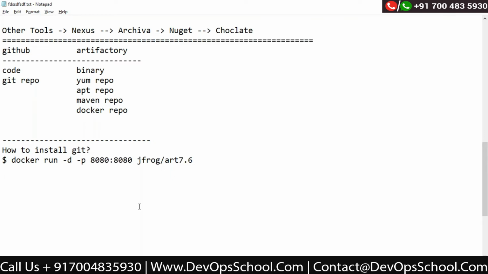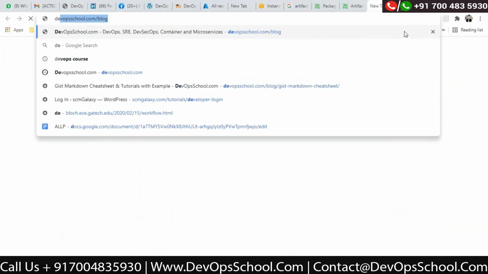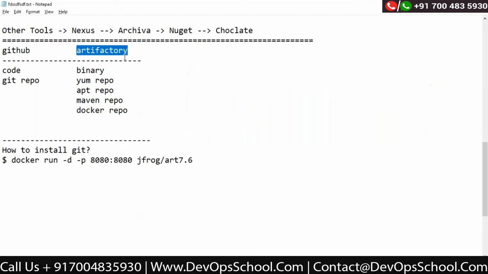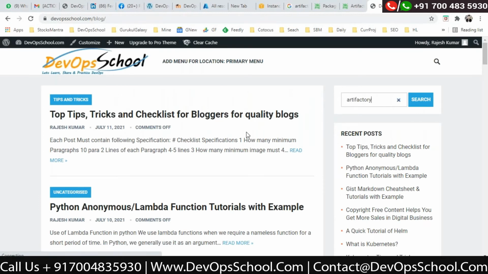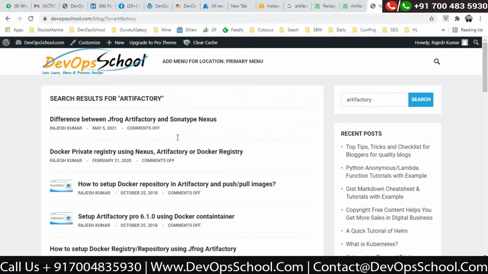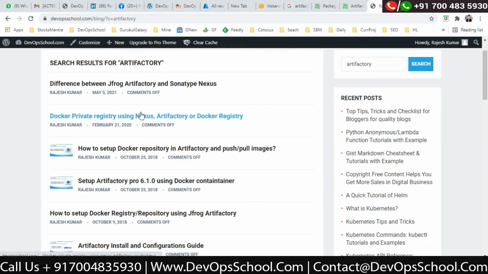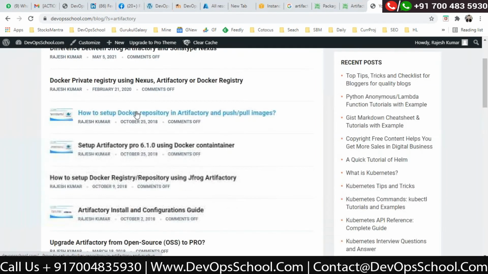Okay, so now let me share with you one reference. In future, if you want to install Artifactory through Docker, you can try these commands, which will definitely help you. Look here: set up Artifactory Pro professional version 6.1.0 using the Docker container.